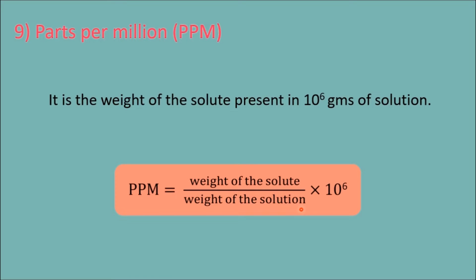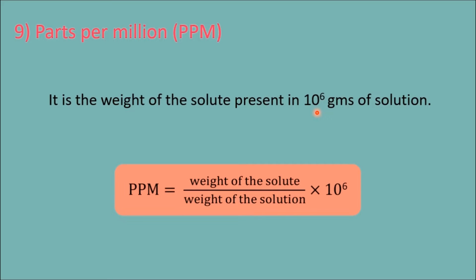Here one more point, see here, million. Per million. Million means how much? 10 power 6. 10 lakh grams of sugar has 5 grams of poison. 10 power 6 grams of sugar has 5 grams of poison. It is called 5 ppm poison.